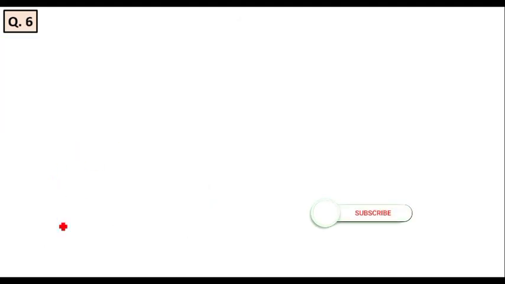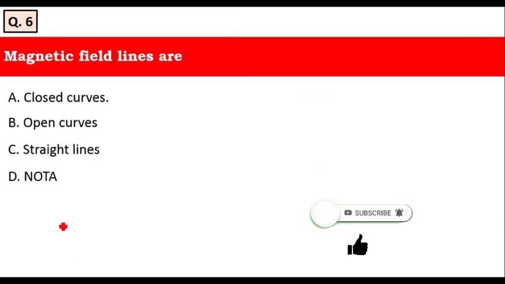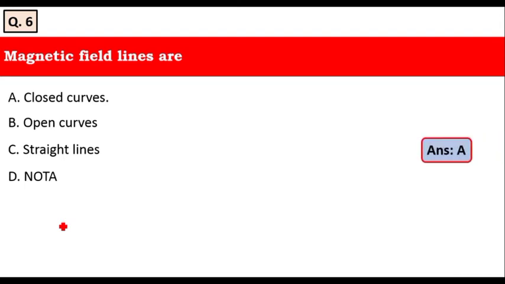The next question, that is sixth question, is magnetic field lines are closed curves, open curves, straight lines, none of the above. NOTA means none of the above. Magnetic field lines are closed curves, therefore option E is the right answer.